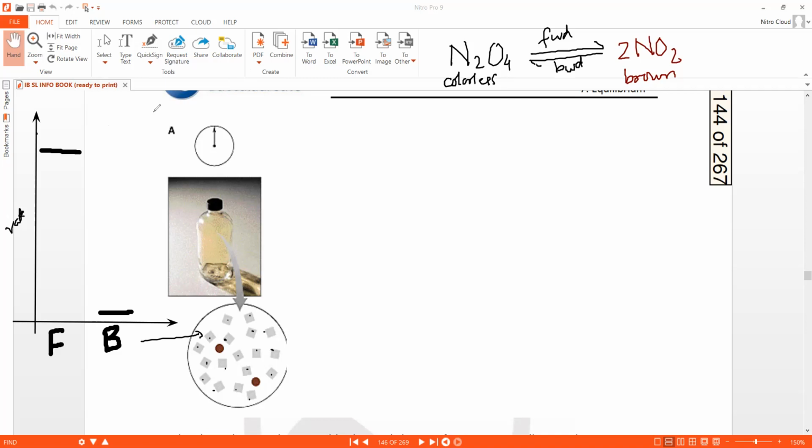So that's the situation at time A. I'm using black ink to show the rates of reaction at time A.